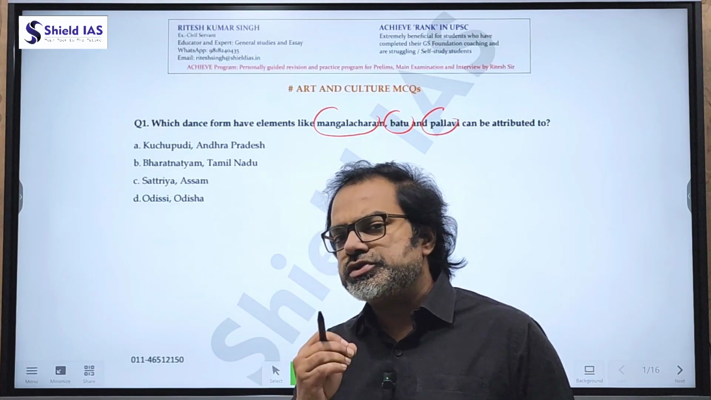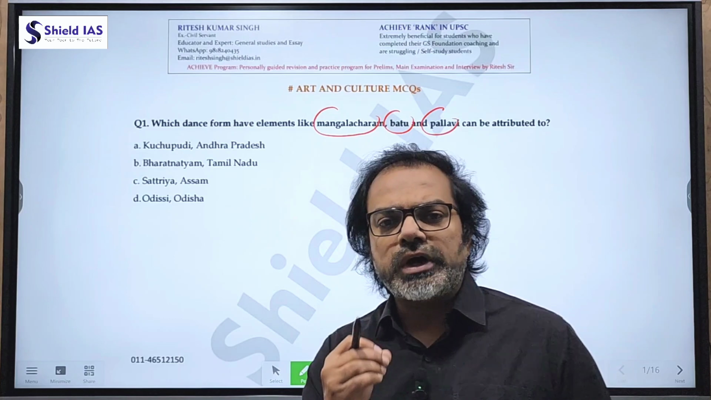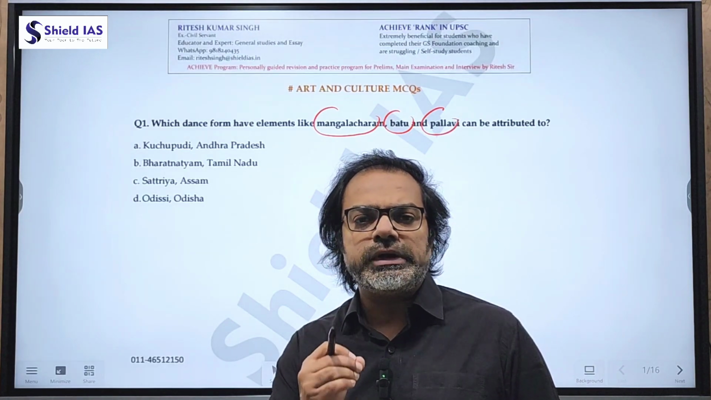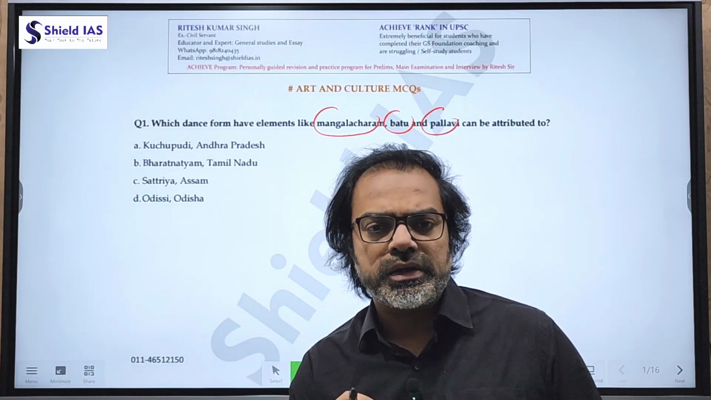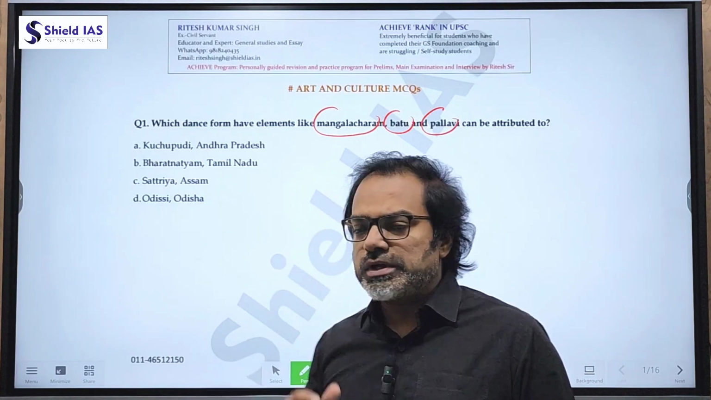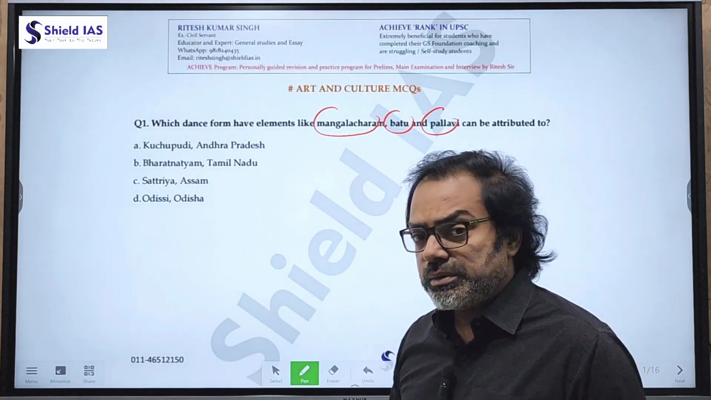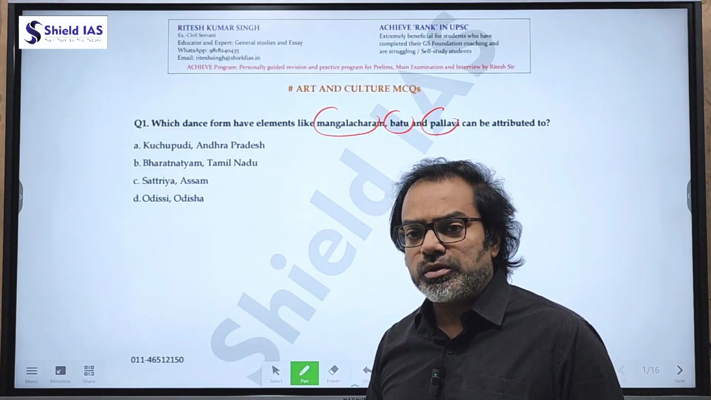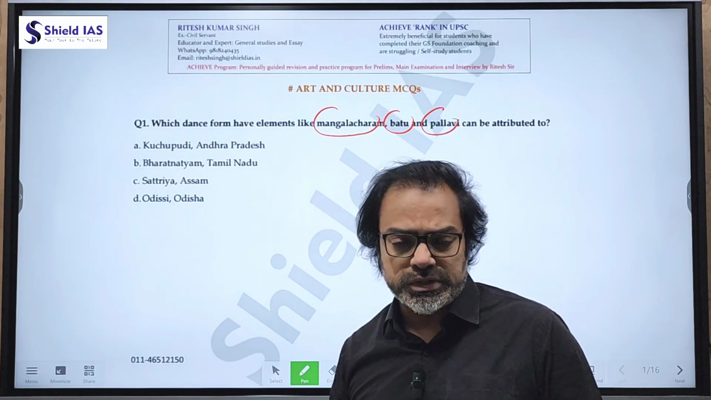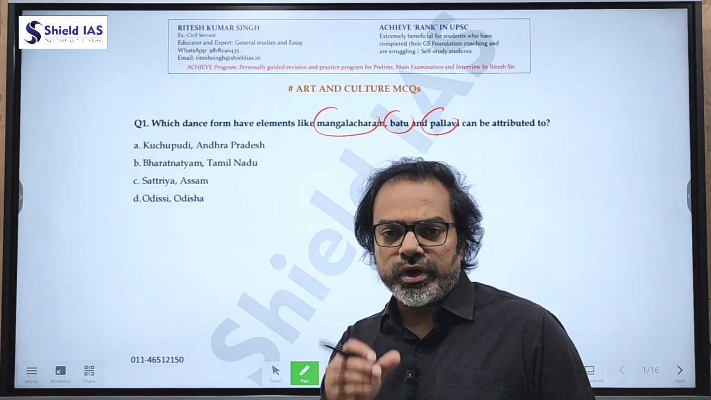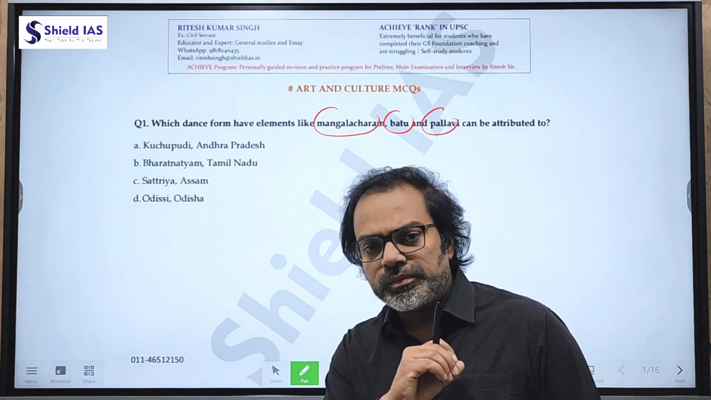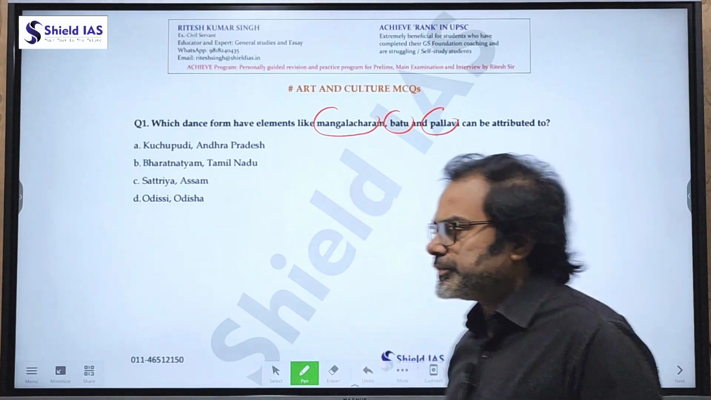Unless you know all the features of these classical dances, you cannot pinpoint which of the following dances will be the answer. And we are seeing several classical dances here: Kuchipudi, Bharatnatyam, Satriya from Assam and Odissi from Odisha. Hence it requires very high quality filtered content. Let's see the Odissi here.